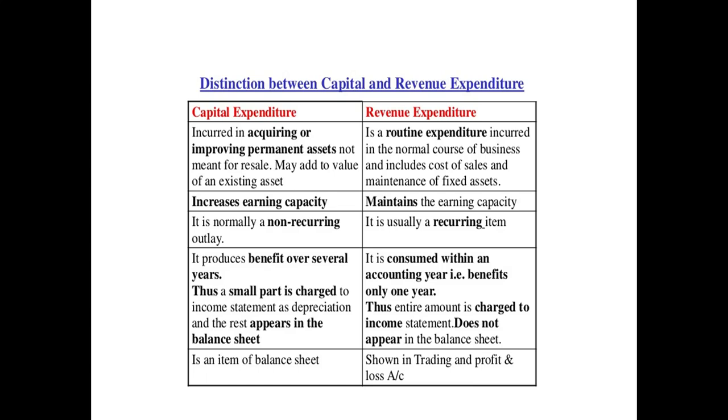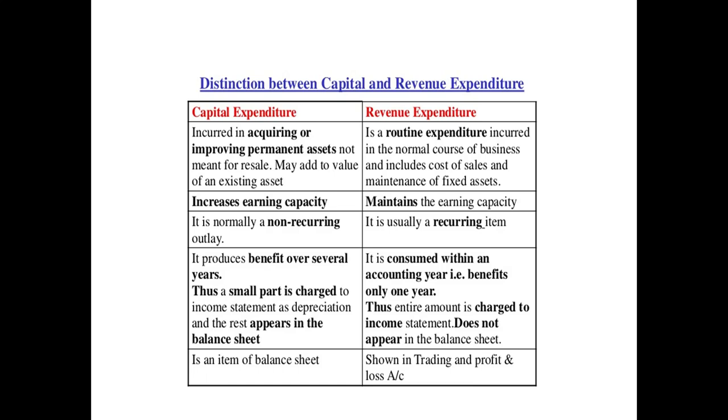So all the items of capital expenditure, suppose you are purchasing furniture, land, property, all these will go into the balance sheet. Whereas revenue expenditure, day-to-day transactions, you're going to show in the trading and profit and loss account. Purchases, sales, office expenses, advertisement expenses, administrative expenses, coal, gas, water, all those things you're going to take into the trading and profit and loss account.